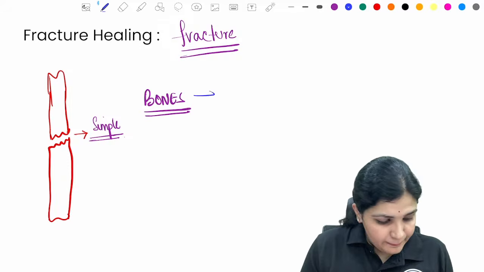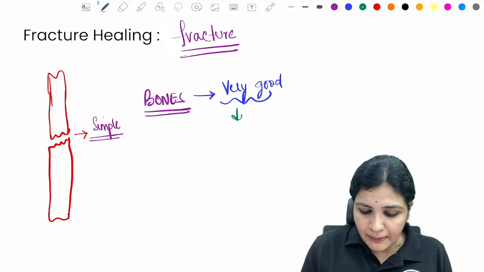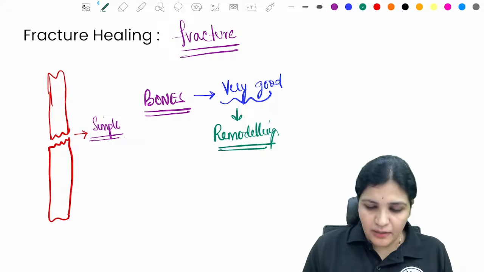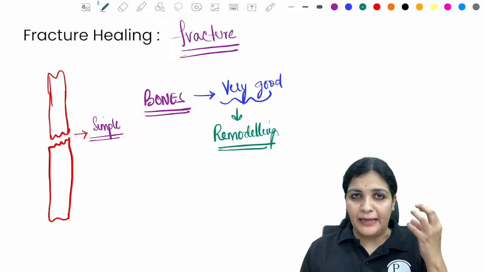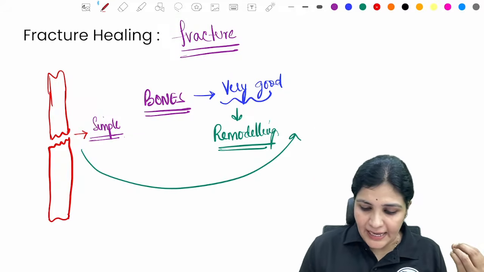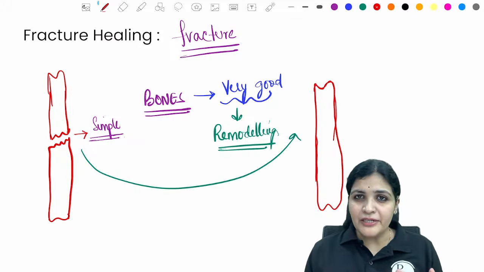because they have a particular mechanism which is called remodeling. This remodeling is a particular mechanism where this fracture will become exactly like this. Can you see any difference?